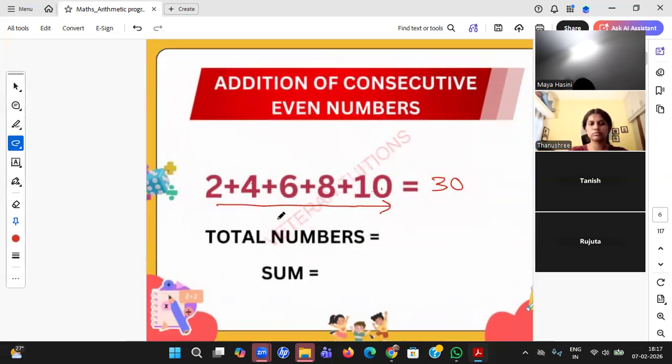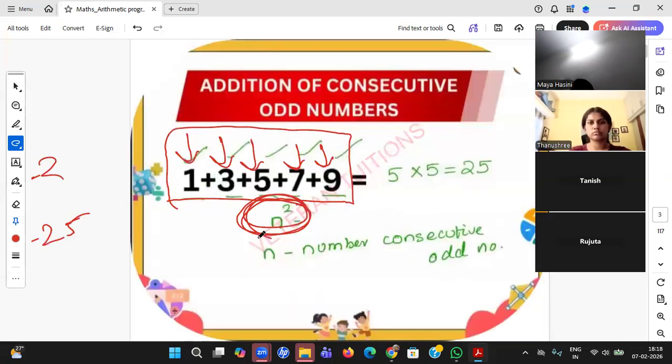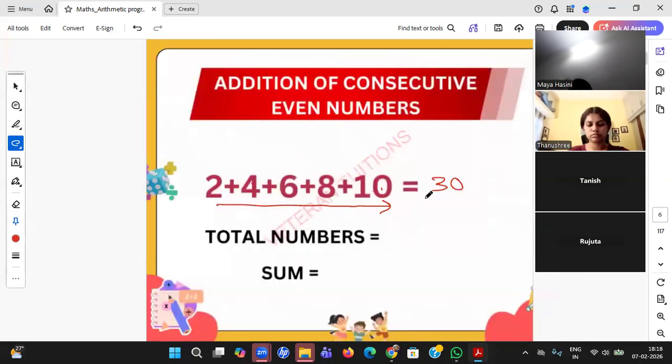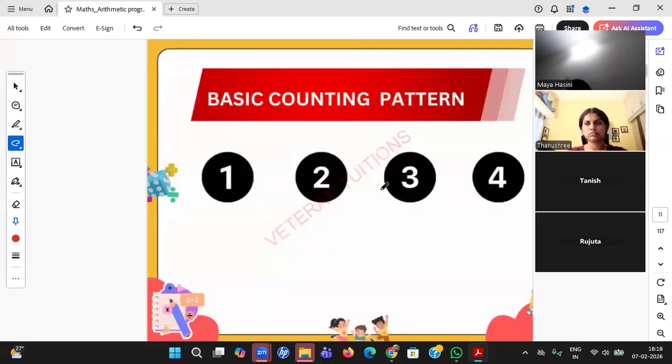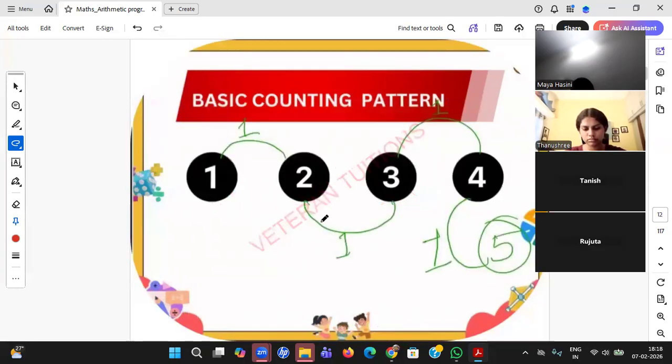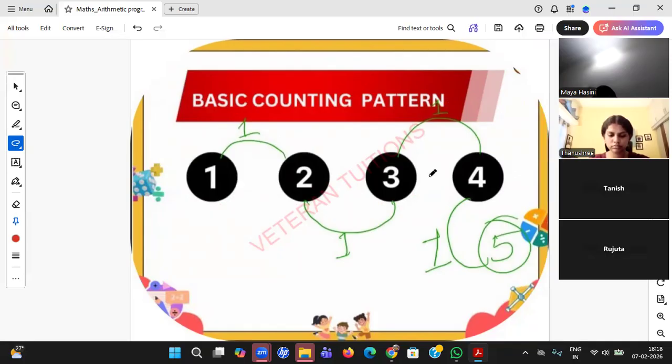Now the question comes, sir, how are these formulas derived? You see, you are giving n square for the odd and n into n plus 1 for the even. So how are these formulas derived? For that, you need to know, first of all, what sequence you are dealing with. You just check this sequence. 1 to 2, 2 to 3, 3 to 4. You're only jumping one number at a time. Or you can say the difference between two numbers is always the same. For that, we can use some tricks to find the answers like this. So let us learn that sequence more, then we will come to the shortcut formula.